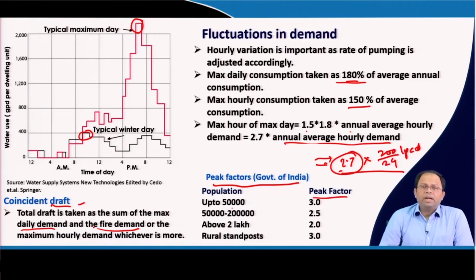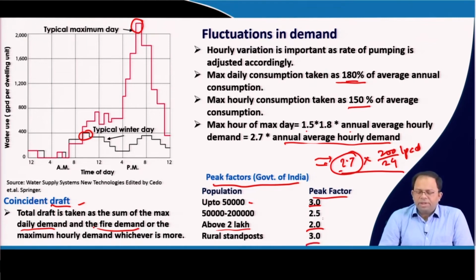So, when we design our network, we will first determine the annual average hourly demand, and then add a peak factor to determine the actual flow in the networks, and we have to design our infrastructure based on that. Up to a population of 50,000, the peak factor is 3, whereas as the population size increases, like 2 lakhs, the peak factor becomes 2, and for rural standposts it is again 3.